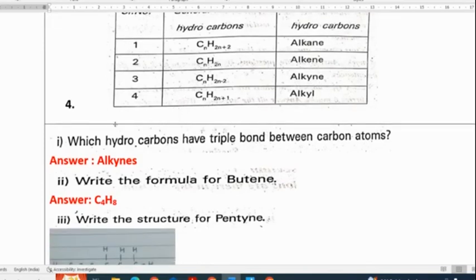First question related to the table. Which hydrocarbons have triple bonds between carbon atoms? So the alkyne group has triple bonds between carbon atoms. Write the formula for butane. Butane formula is C4H8. Butane means it has 4 carbon atoms.